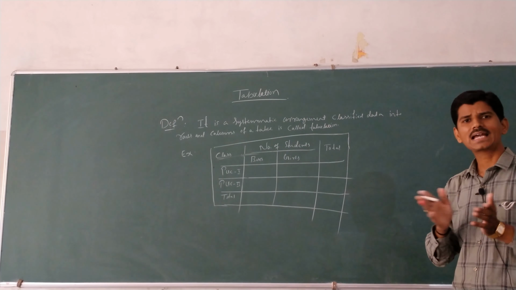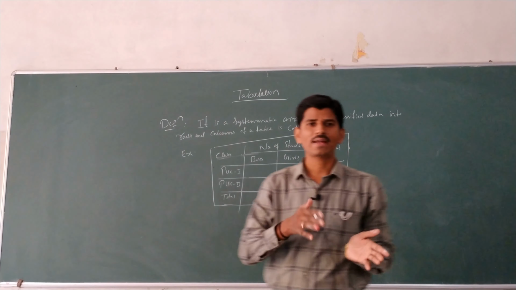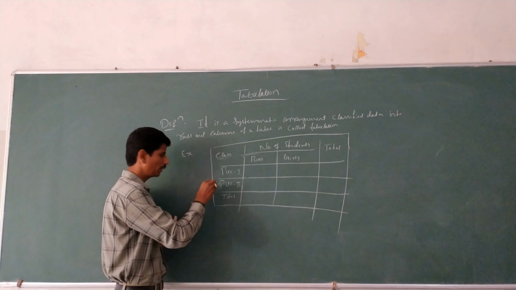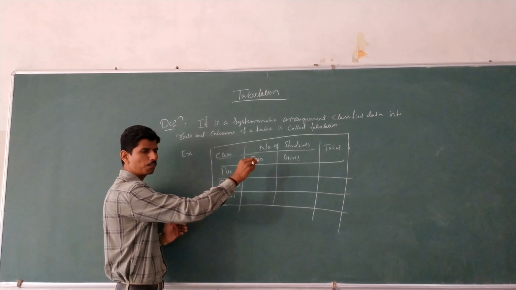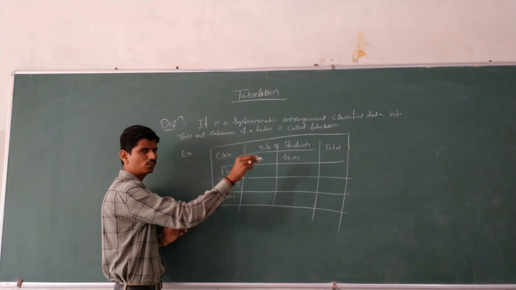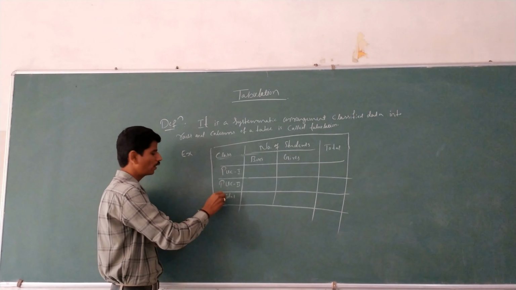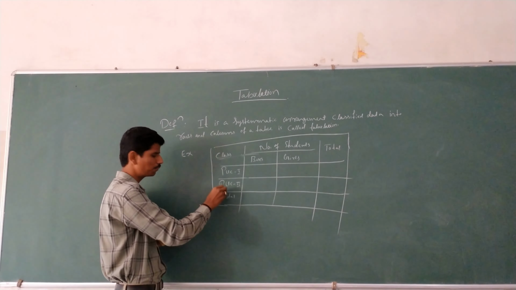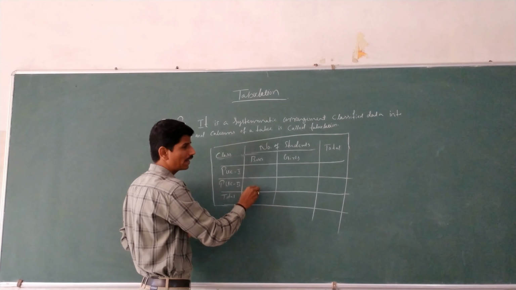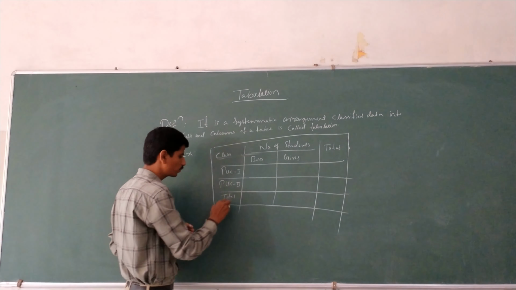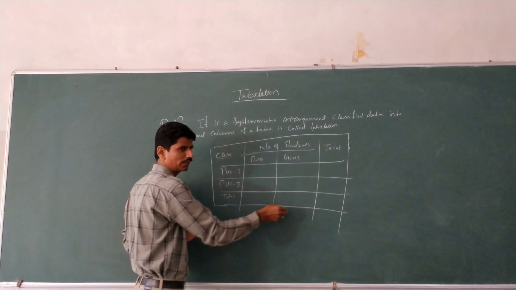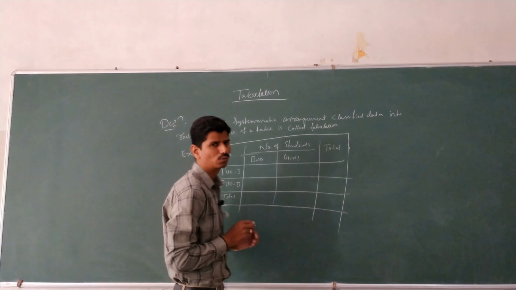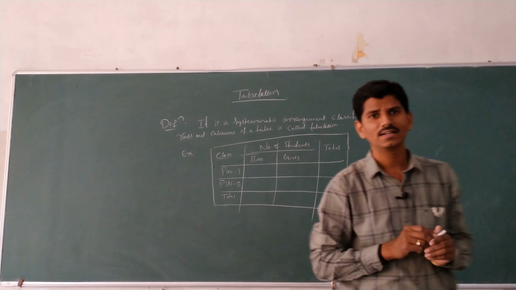Again, the population can be classified into men and women. Here, the first column is year. The population can be classified into men and women and total. Population in the years 2001, 2011, 2021. In the year 2001, male population, female population, total. In 2011, male population, female population, total. In 2021, male population, female population, and total. Okay, it is a tabulation.